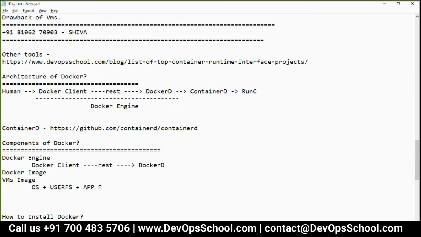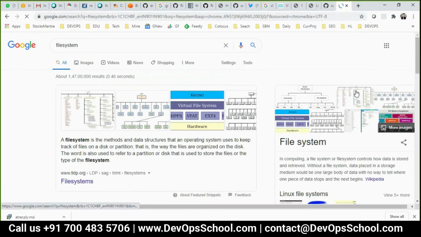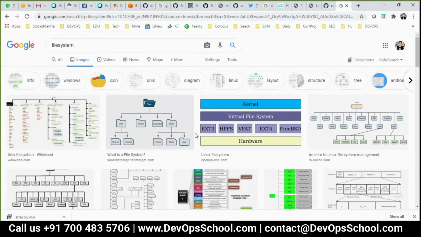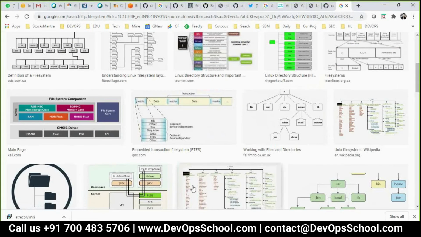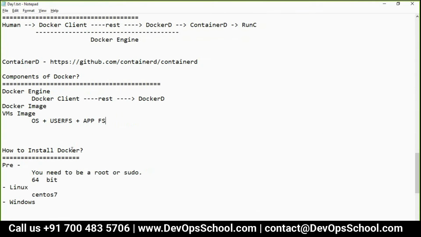Now, do you understand what a file system stands for? Okay, let's go for this. It's a way to store and retrieve files or data. See, if I click on file system on Google and go to the images section, look at this here. I hope it's very familiar to you. Correct? So file system is a very broad word.